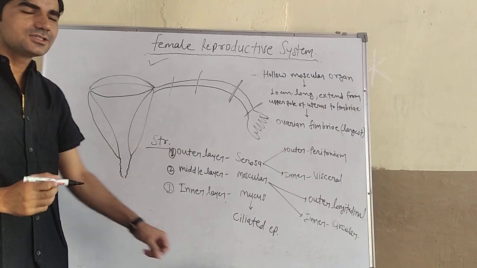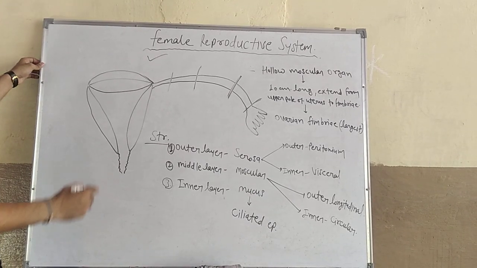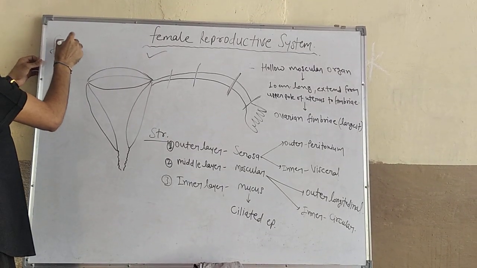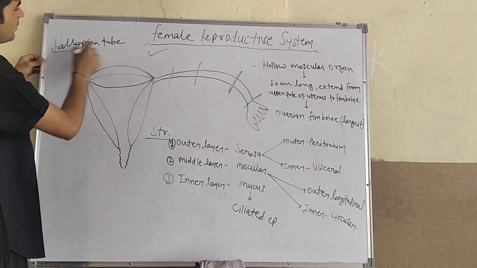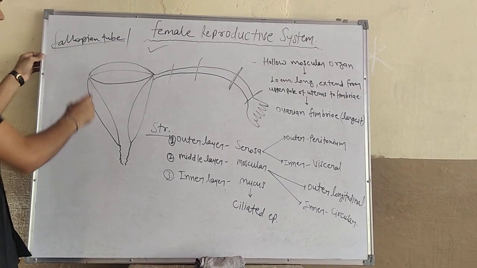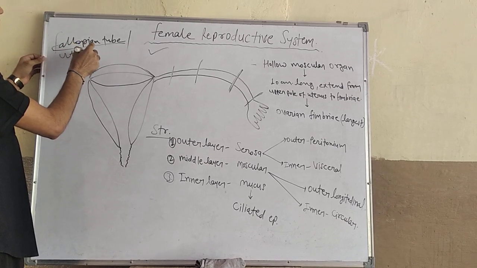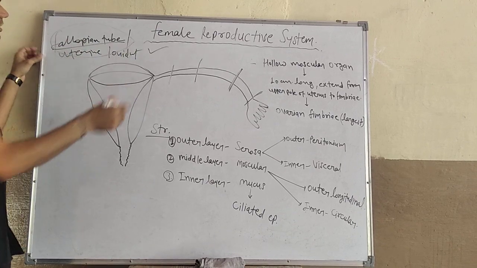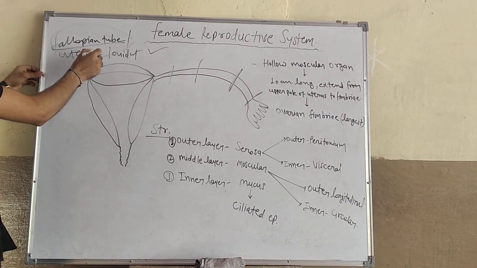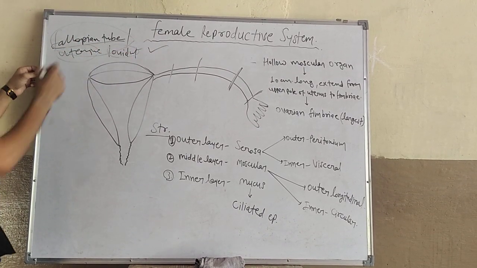Let's move on to the classes. We can discuss now about the fallopian tube. Fallopian tubes are also known as uterine tube and oviduct.